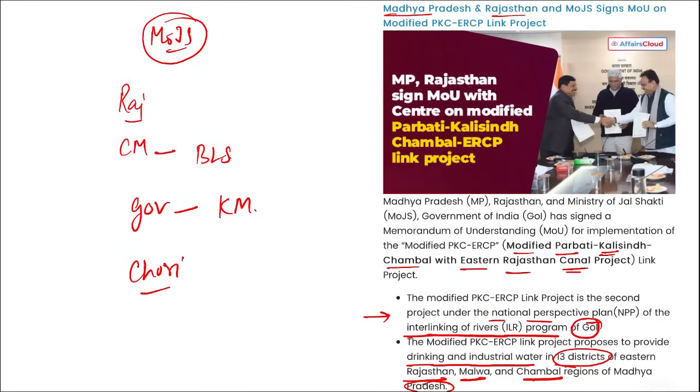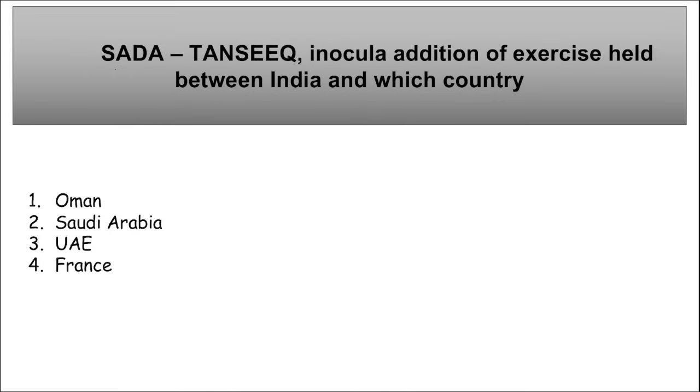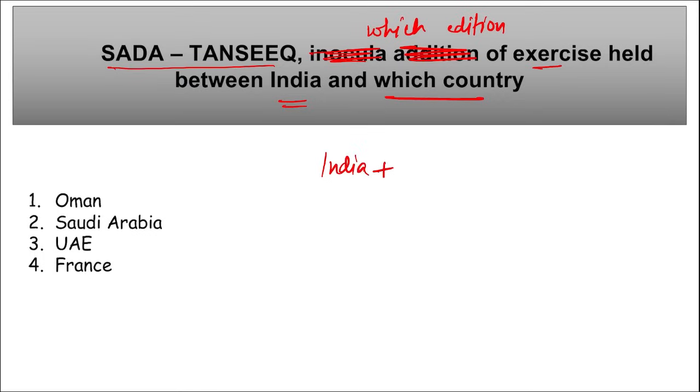Then Chari dance, then Ghumar. They both are the dances of Rajasthan state. Next, Sada Tansik. This is an exercise of which edition? Sada Tansik is which edition of the exercise that was held between India and which country? So remember, Sada Tansik is an exercise that is conducted between India and which country? India and Saudi Arabia. Mark this important.